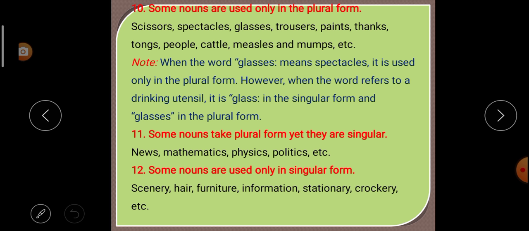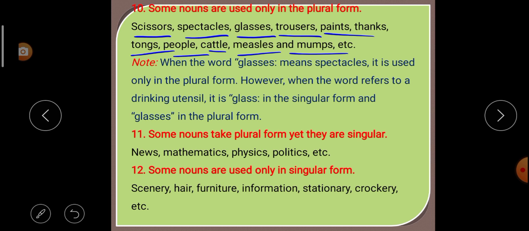Rule number 10. Some nouns are used only in the plural form. Look at the examples below: scissors, spectacles, glasses, trousers, paints, thanks, tongs, people, kettle, measles and bombs.